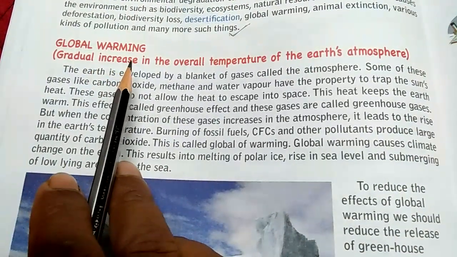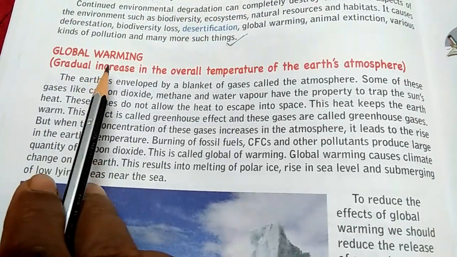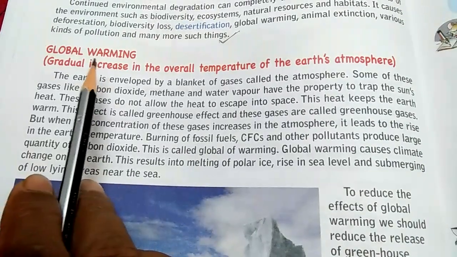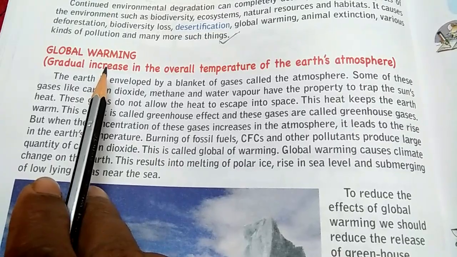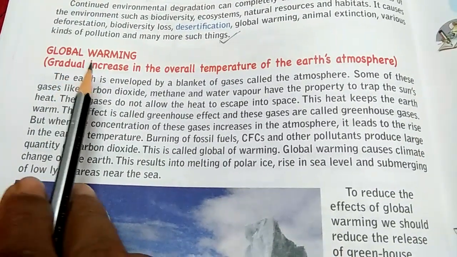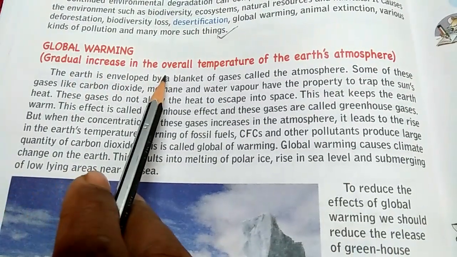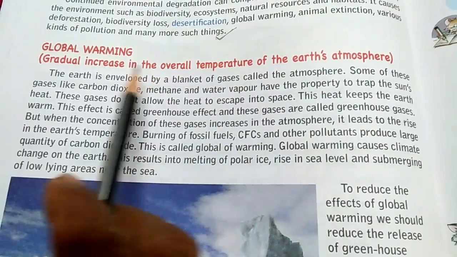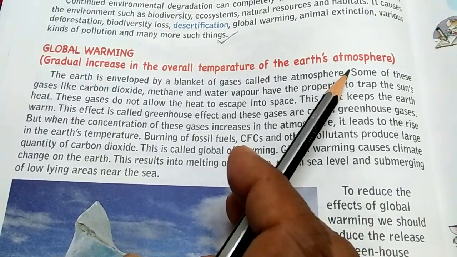What is global warming? Globe means the earth and warming means the temperature increases. So slowly, the temperature of the earth is increasing. That is, the earth is becoming warmer day by day. This is called global warming. So, gradual increase in the overall temperature of the earth's atmosphere. This temperature that is increasing is of the atmosphere.